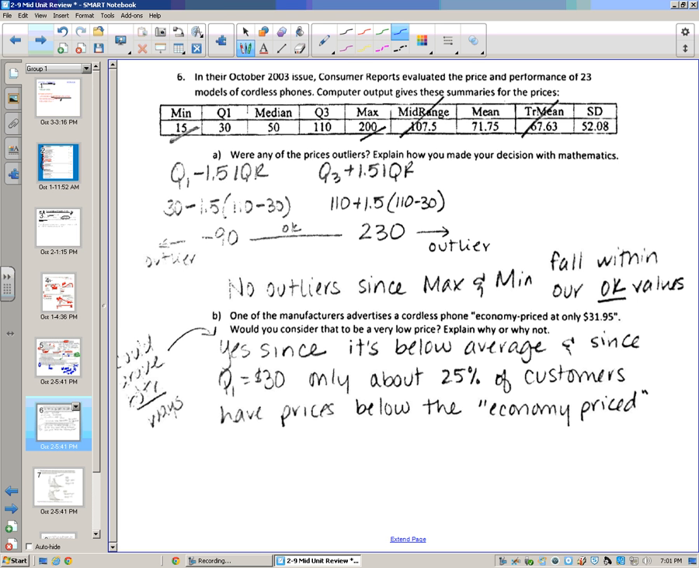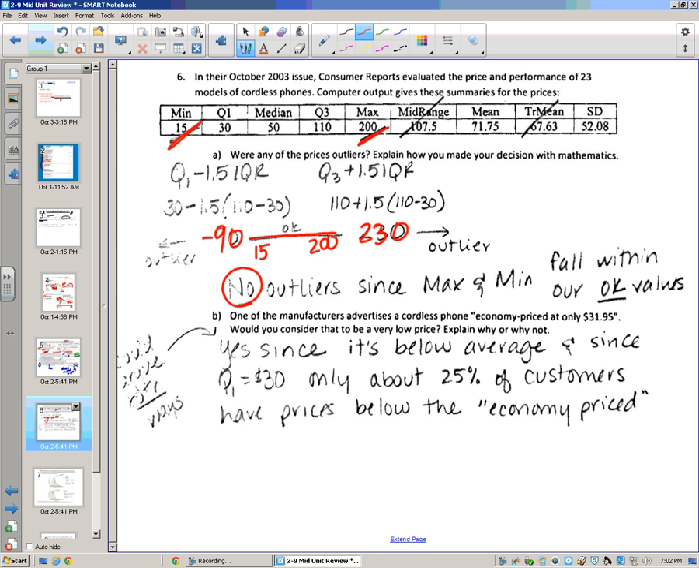So we're also given the standard deviation and the mean and some things like that. Okay, we're asked, are there any outliers? So you should be doing Q1 minus 1.5 times the IQR and Q3 plus 1.5 times the IQR. And then for your cutoffs you should get, let's see, negative 90 up to 230, although you can't really read it. So you're looking at your max and your min. My max is 200, my min is 15. So I say, okay, both 15 and 200 are within this okay range, so there are no outliers.